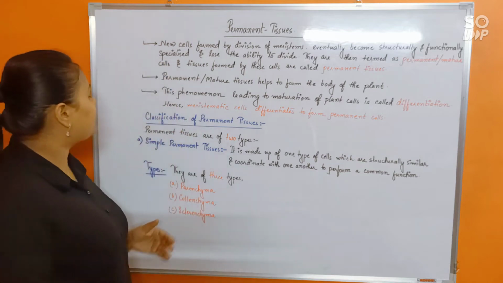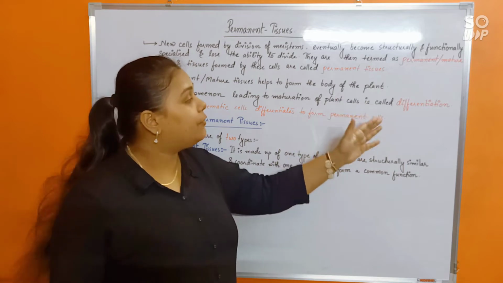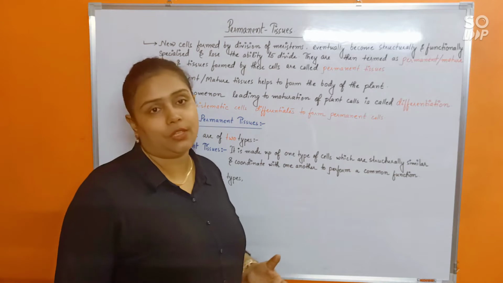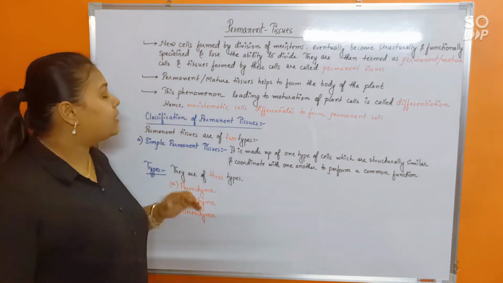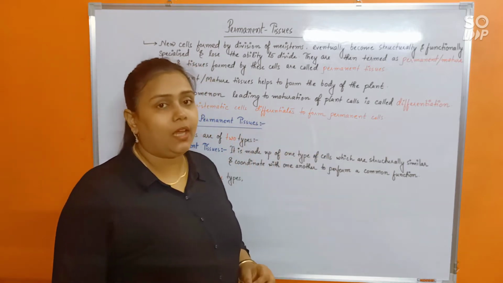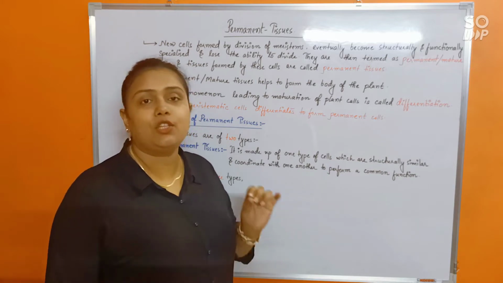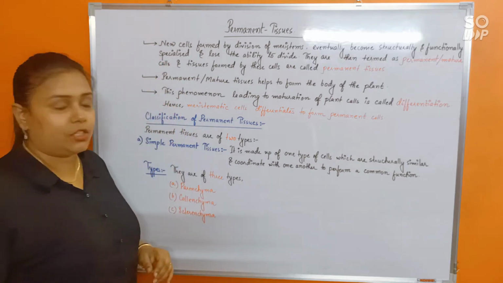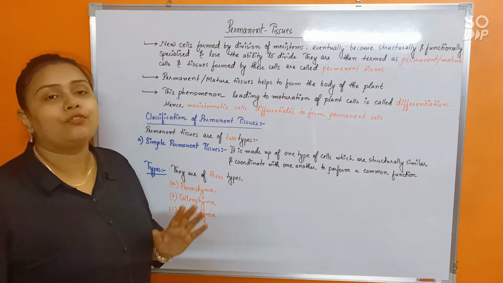Alright. Next. This phenomenon leading to the maturation of plant cells is called differentiation. It's a very, very important term. The entire chapter we will keep on using these terms, so do remain clear about them. Alright. Next. Hence, meristematic cells differentiate to form permanent cells. Very clear about it, right? Differentiation is a very, very important word that you need to be clear about. Next, now classification of permanent tissues. Permanent tissues are of two types. As I have already told you, they are of two types.